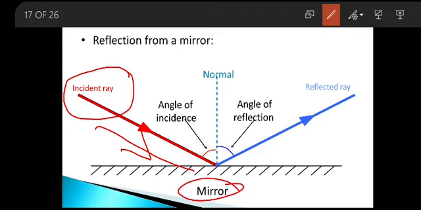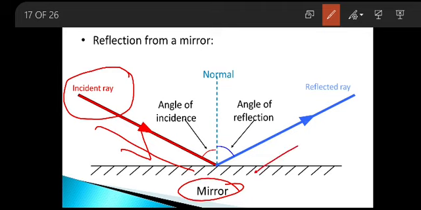And what did we notice? From the mirror, the light was traveling in the opposite direction. That was the end result, right, my dear children? Yes. So, in the end result, the light's traveling path was changed and it went in the opposite direction.